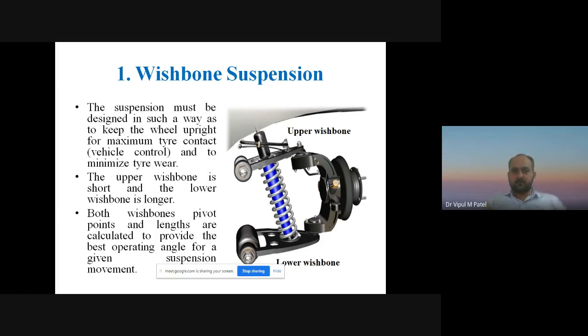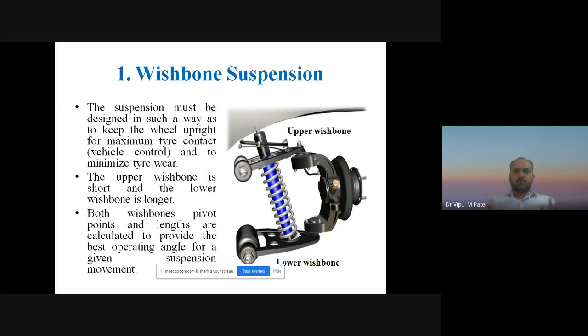So the suspension must be designed in such a way as to keep the vehicle upright for maximum tire contact or vehicle control and to minimize the tire wear.